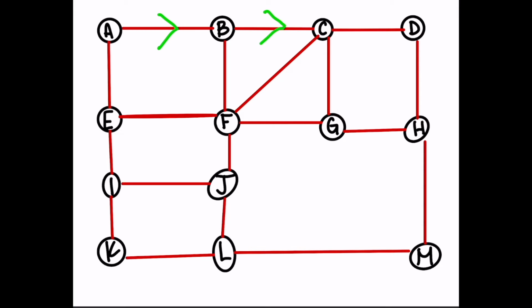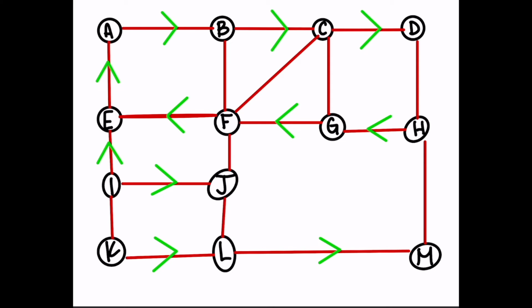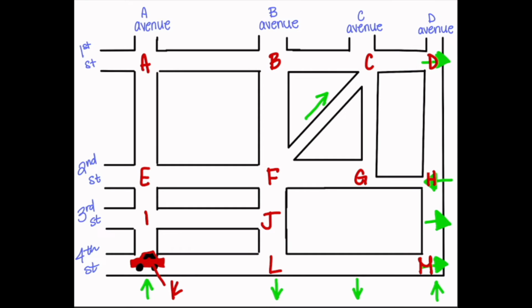And now we're going to indicate directions. So everything in this row is going to go to the right. Second street is going to go to the left. Third street is going to go to the right. And fourth street is also going to go to the right. And then we also know that A Avenue goes up, B Avenue goes down, C Avenue goes down, and D Avenue goes up. So now our graph has some direction, and remember we're at K, right?